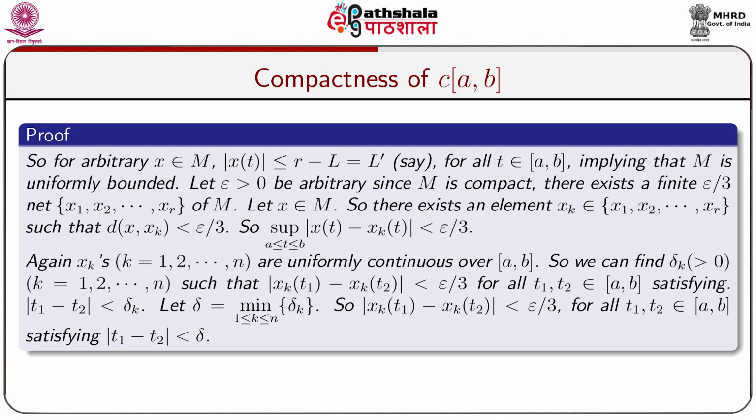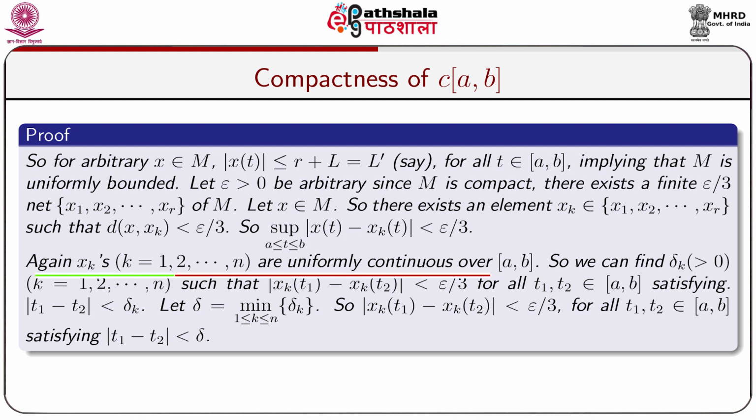Because x and xk belong to C[a,b], the collection of all real valued continuous functions over the closed interval [a,b], and C[a,b] is equipped with the sup metric, d(x, xk) less than epsilon/3 implies the supremum of |x(t) minus xk(t)| is less than epsilon/3, where t is taken from the closed interval [a,b].